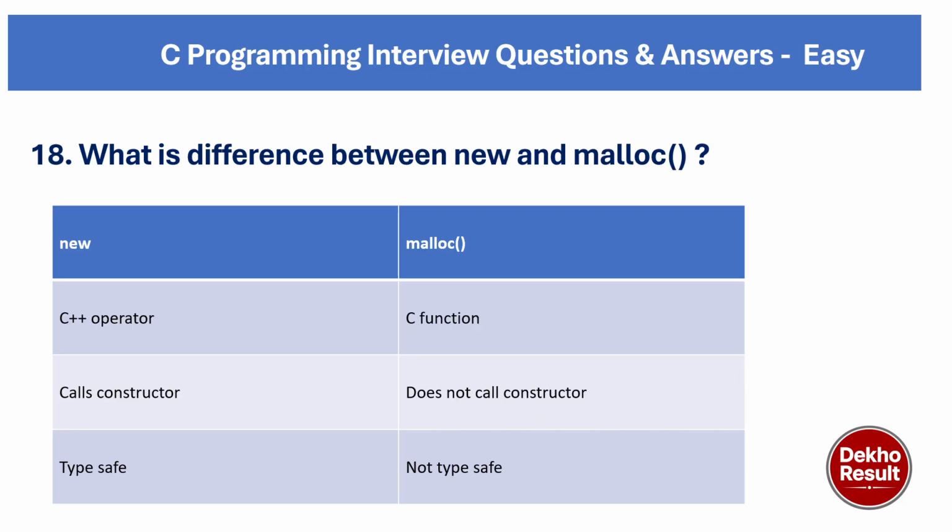Now coming to our next question, what is the difference between new and malloc? New is a C++ operator, whereas malloc is a C function. New calls the constructor and malloc does not call the constructor. New is type safe and malloc is not type safe. So this is the difference between new and malloc. You can create a table and explain it to the interviewer.